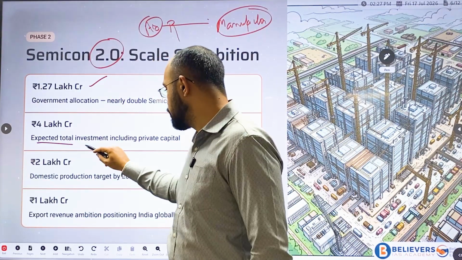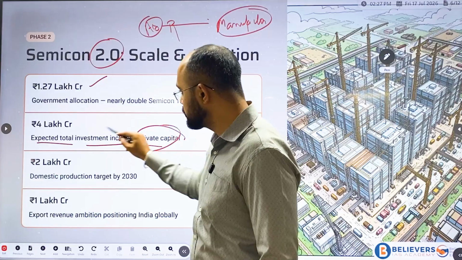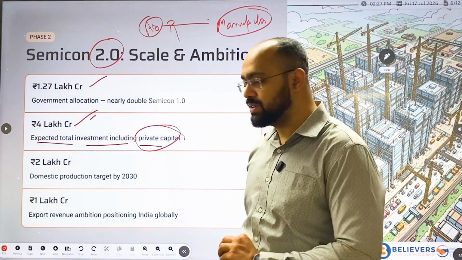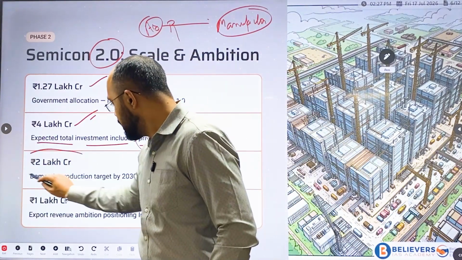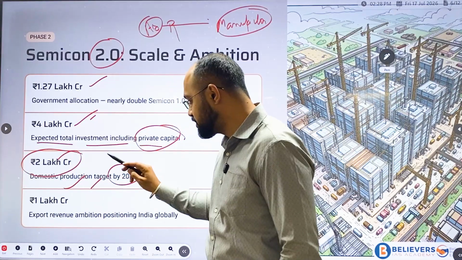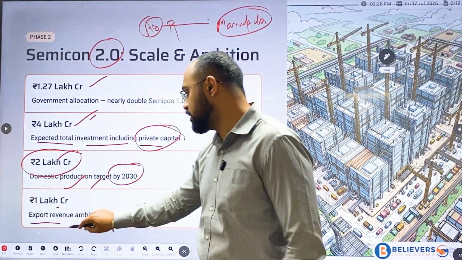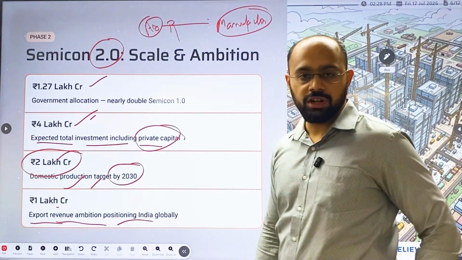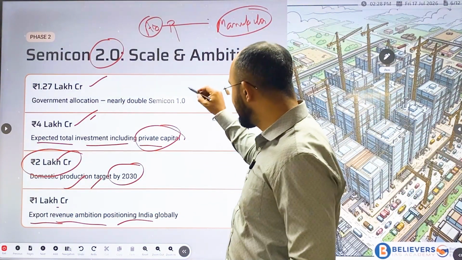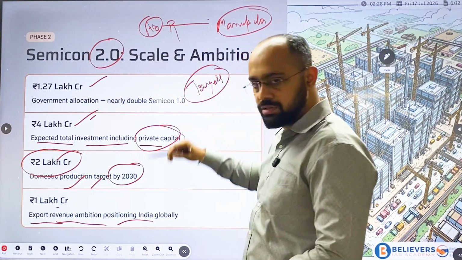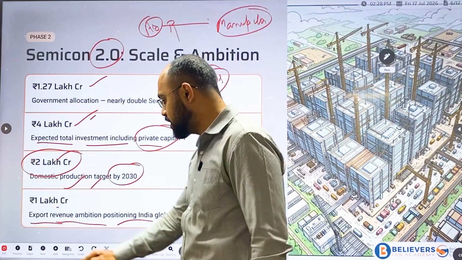The expected total investment, including private capital, is 4 lakh crores, with government and private sectors both investing in this program. The targets are 2 lakh crore of domestic production and 1 lakh crore of export revenue from this particular project. These are the aims or expectations from this project.